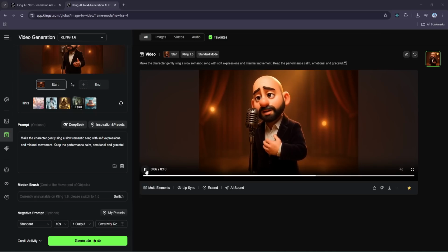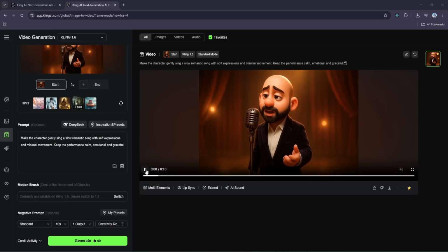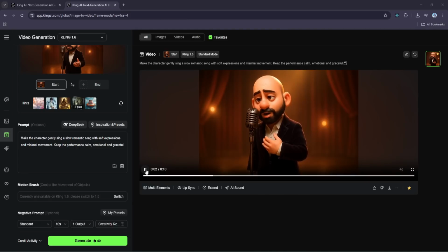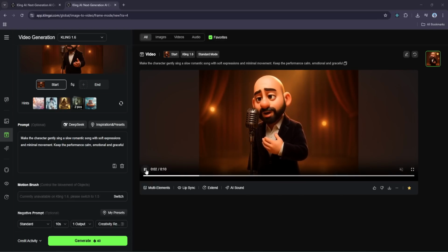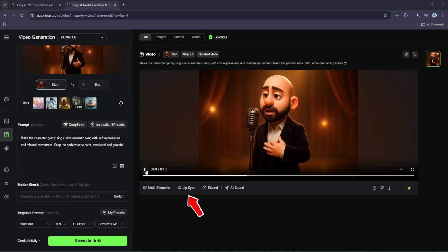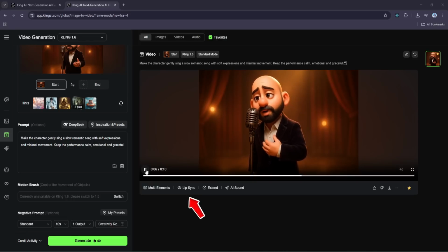I'm happy with how this one turned out, so I'm keeping it as the final base animation. But now comes a super important part, lip syncing. Since this is a singing animation, syncing the mouth movement to the vocals will take the realism to a whole new level. Kling AI actually has a built-in lip sync feature right beneath the video preview area. It is incredibly useful and intuitive, but there is one key thing to handle first.